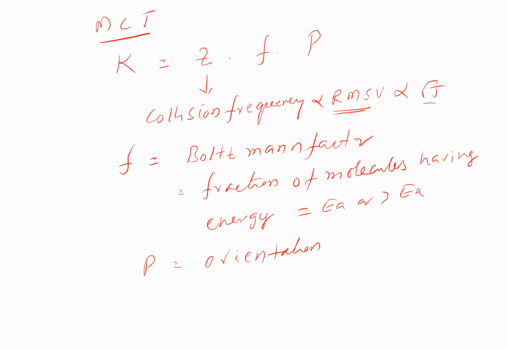Orientation factor. So the rate constant K depends upon all three factors there. To understand this term, suppose there are 100 collisions taking place. I mean to say the frequency is 100 we have now.